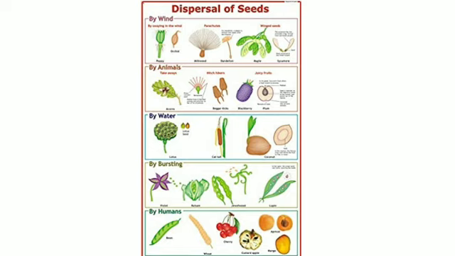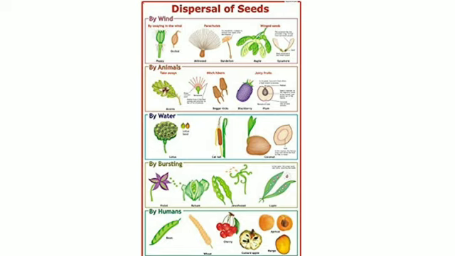Dispersal by water. The seeds of some plants that have an outer fibrous or spongy covering are dispersed through water. They have the ability to float in the water and drift along with its flow. Example, seeds of water lily, lotus and coconut. These are dispersed through water.